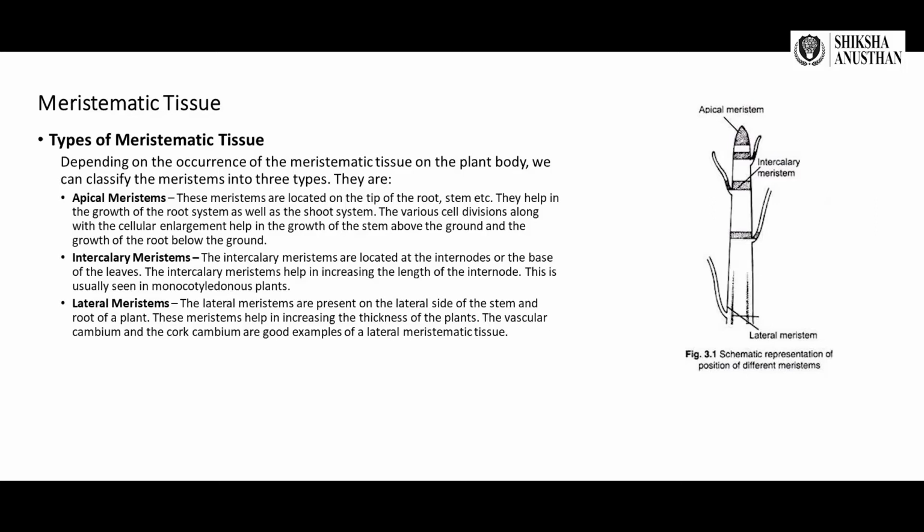Then lateral meristems. The lateral meristems are present on the lateral side of the stem and root of a plant. These meristems help in increasing the thickness of the plants. The vascular cambium and the cork cambium are good examples of lateral meristematic tissues.